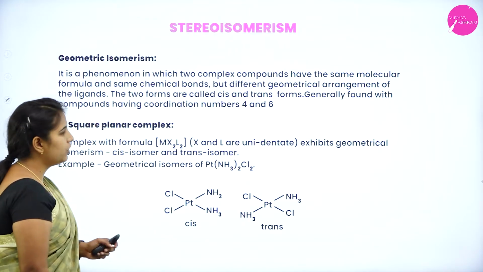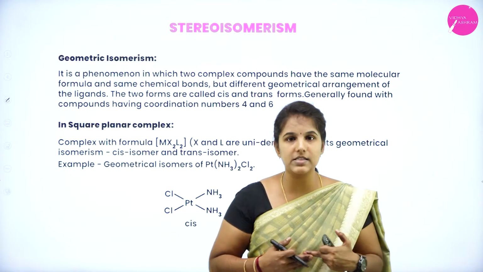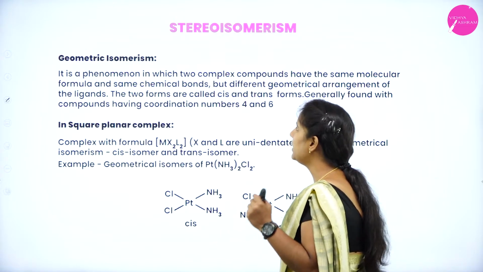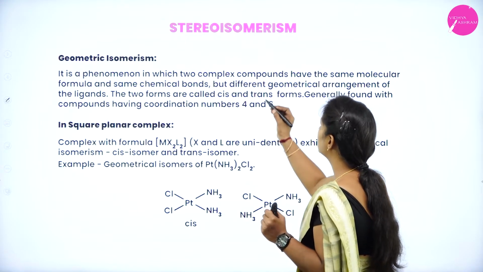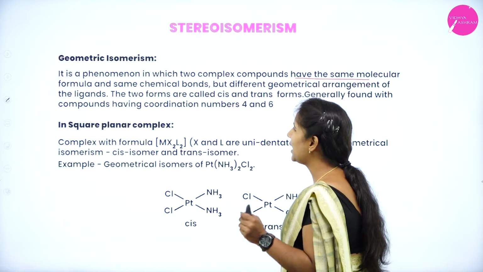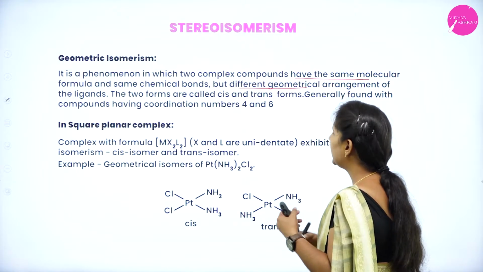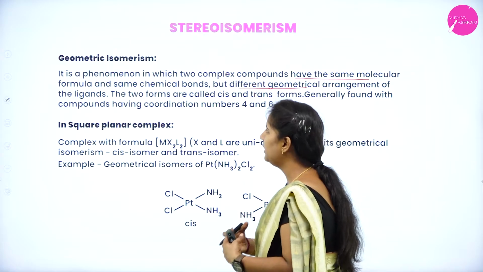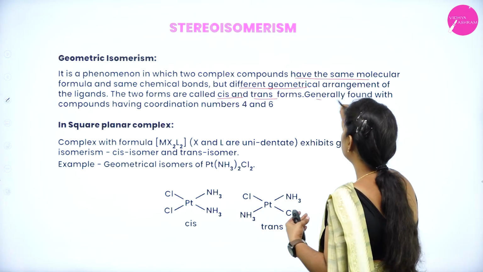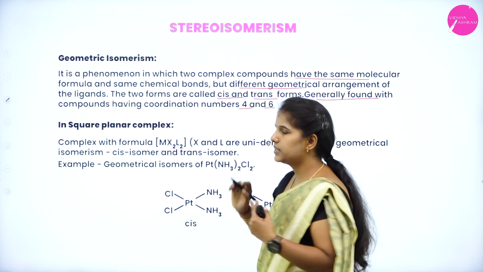Okay, first I'll go with the stereoisomerism. In that first class is geometrical isomerism. It is a phenomenon in which two complex compounds have same molecular formula and the same chemical bonds but differ in geometrical arrangement of ligands. The two forms are known as cis and trans form and generally it is found in coordination number 4 and 6.